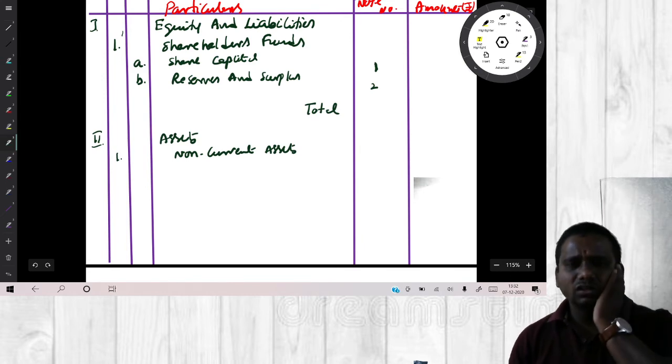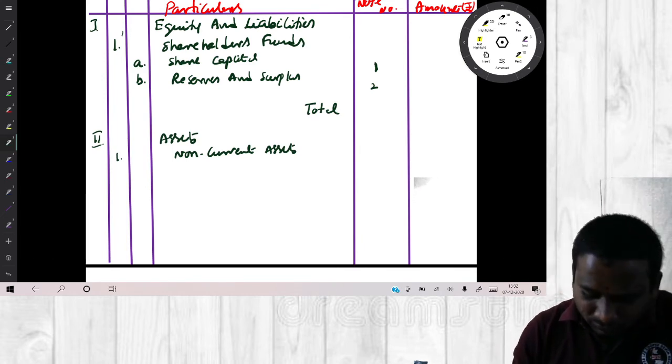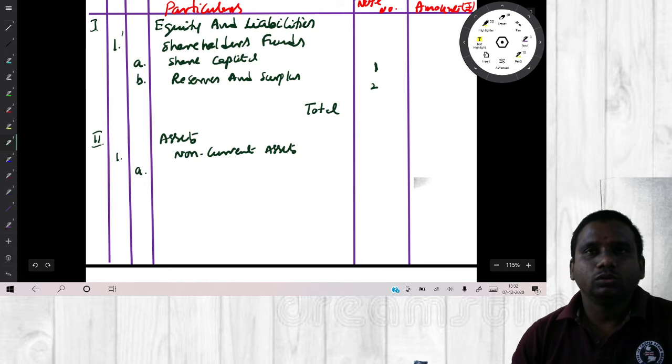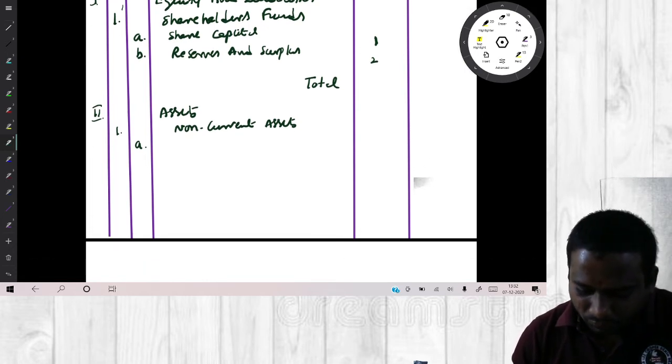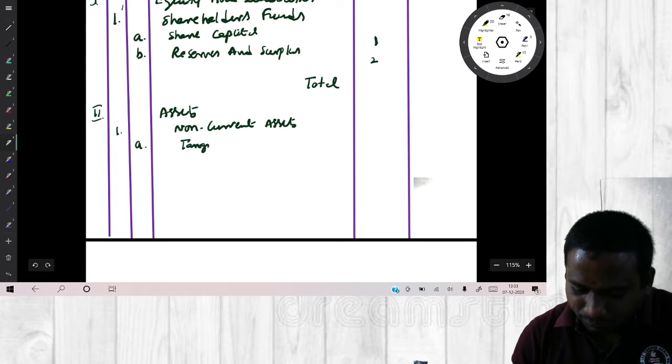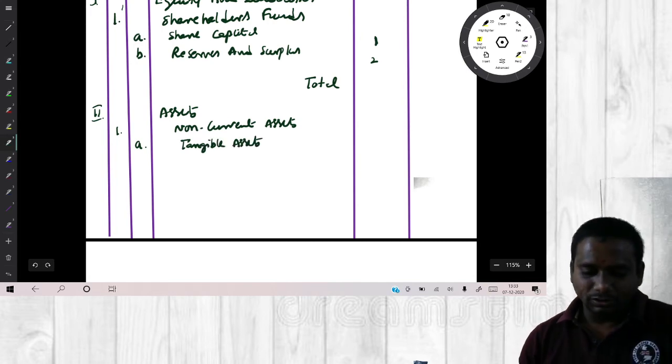Sir, what is this non-current assets? We have building. Building comes under non-current assets. Under that write down tangible assets.